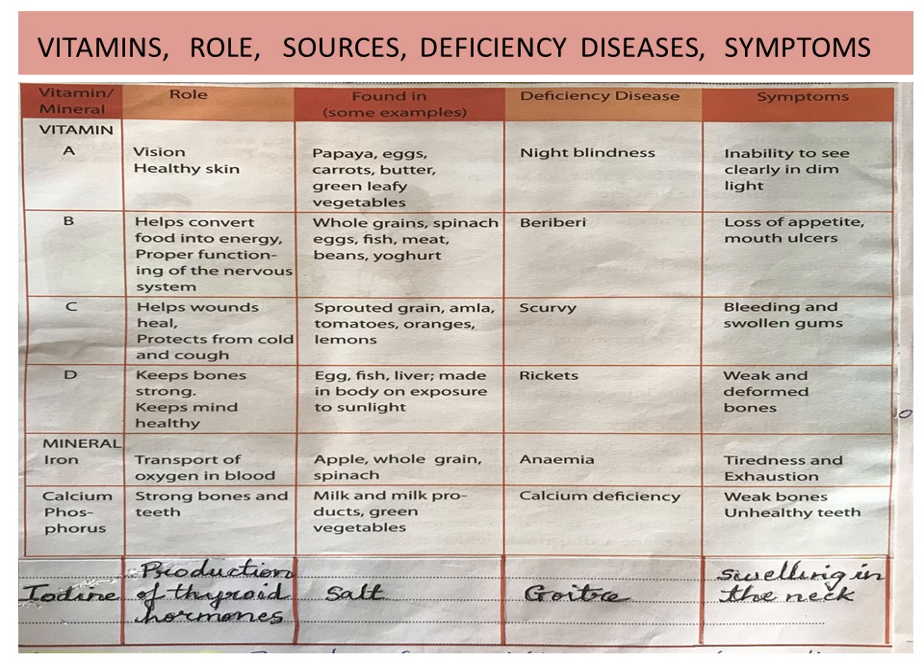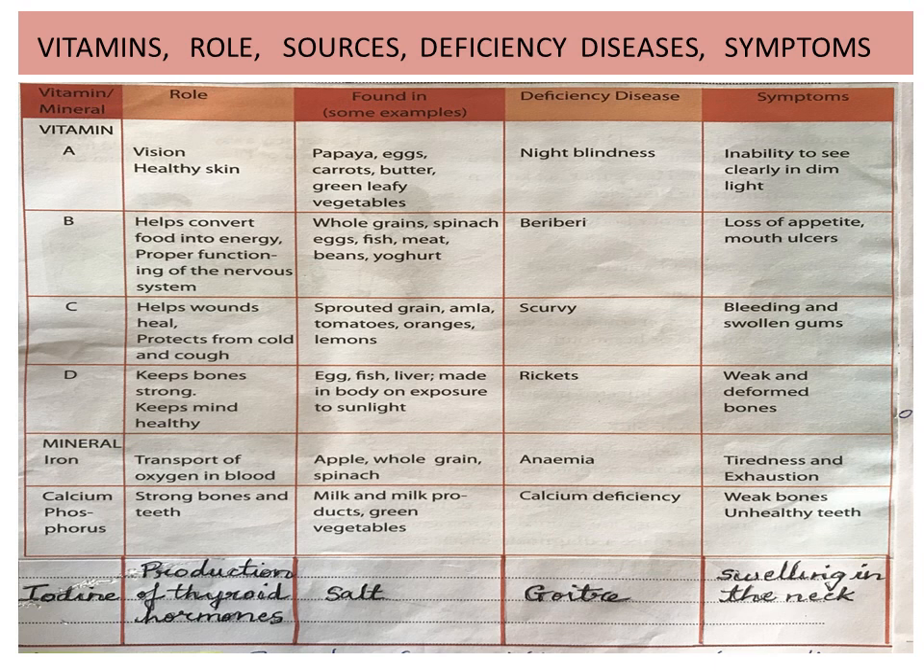Here we see a table which shows vitamins, their role, sources, deficiency diseases, and their symptoms. Vitamin A: its function is to give healthy skin and good vision. The sources of vitamin A are papaya, eggs, carrots, butter, and green leafy vegetables. The deficiency of vitamin A causes night blindness. Its symptoms are inability to see clearly in dim light.